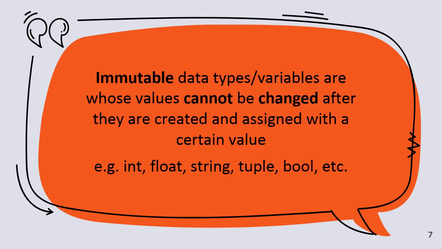Variables whose values cannot be changed after they are created and assigned a value are called immutable data types. For example, int, float, string, tuple, bool, etc. So these are the immutable types. An immutable object does not allow modification after creation. Once it is created, it cannot be modified. For example, a string.